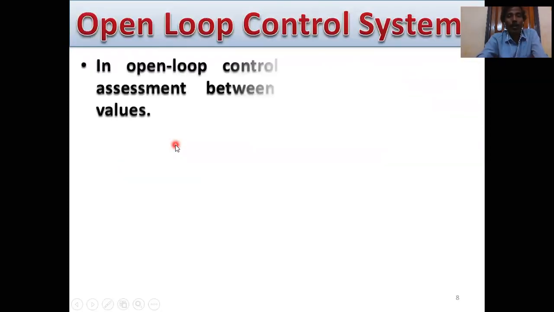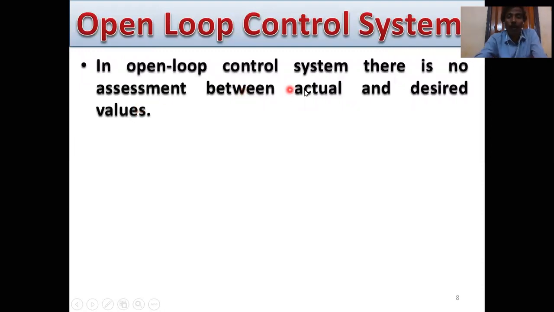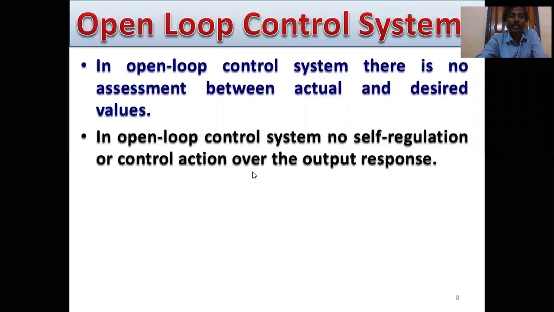Next point, open loop control systems. In open loop control systems, there is no assessment between actual and desired value. This is also a very important sentence, an important feature.